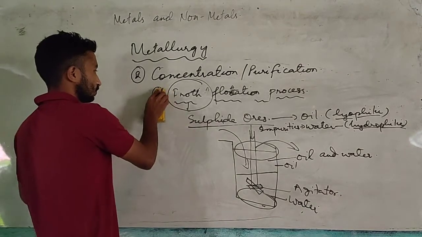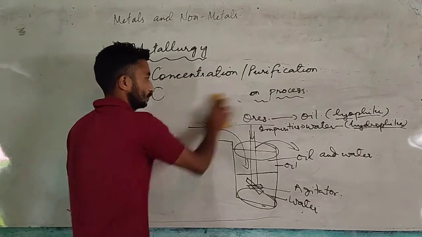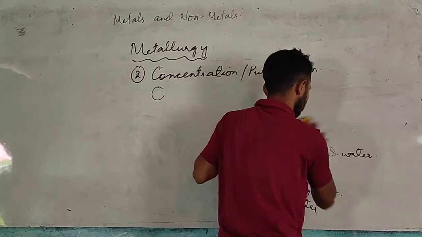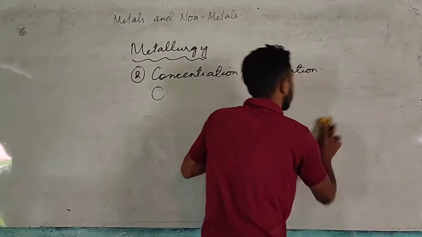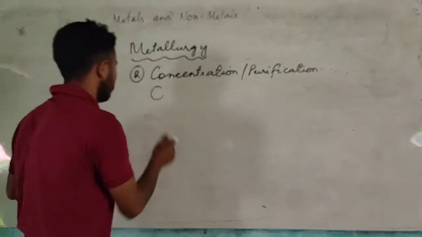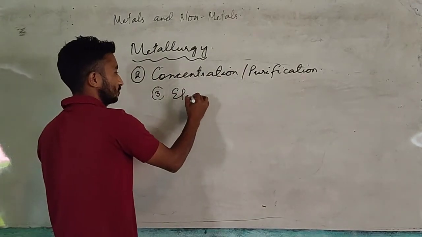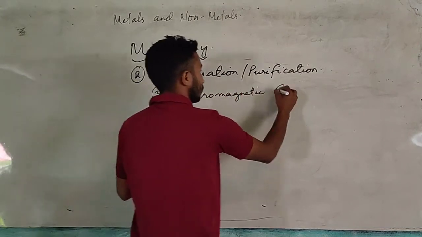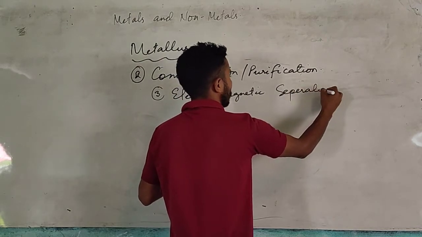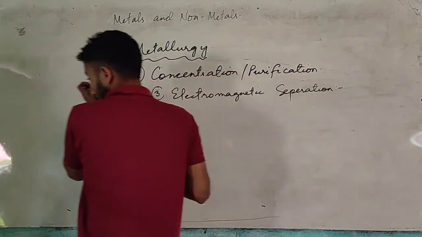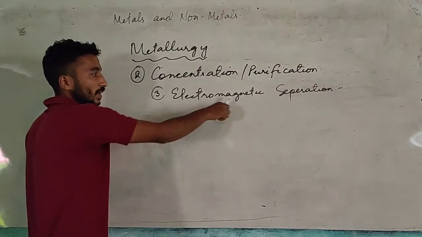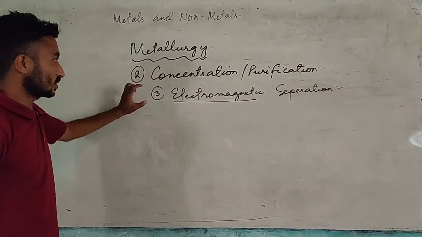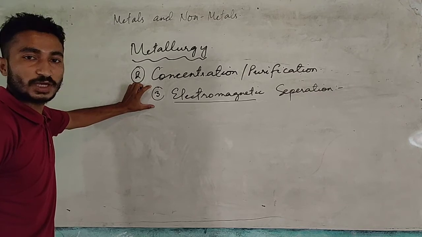Process number 3 is electromagnetic separation. When we say the word electromagnetic, we can understand that we will use an electromagnet for concentration or purification of ore.